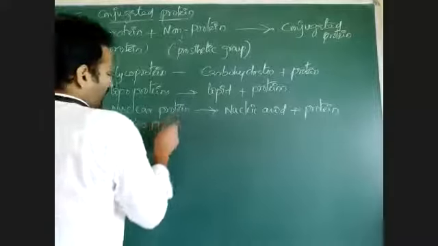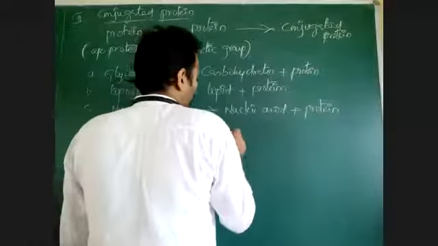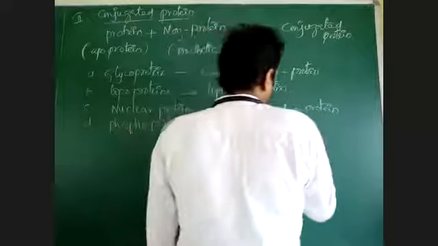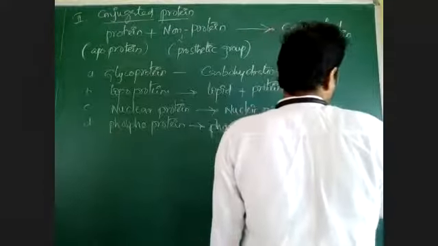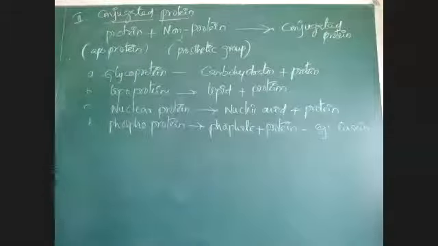Phosphoproteins: phosphate group plus protein. When phosphate group combines with protein, that forms phosphoprotein. Example, casein.